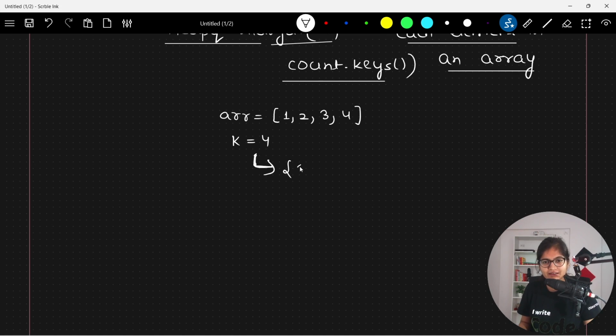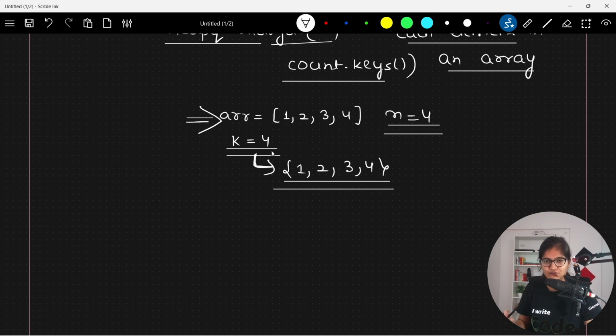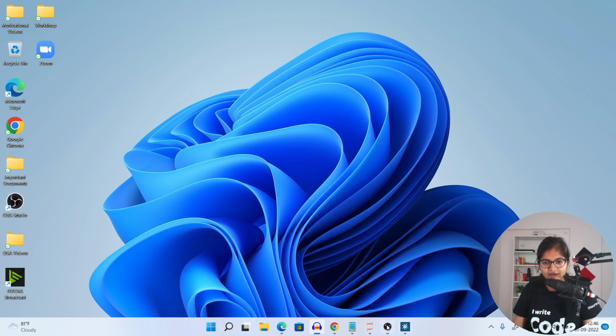So you can simply return 1, 2, 3 and 4, because those are the most frequent elements, because the length of the array, n, is equal to 4, which is equal to the value of k as 4. If they both are equal, at that point of time you can simply return the array. Okay, so this is fine.